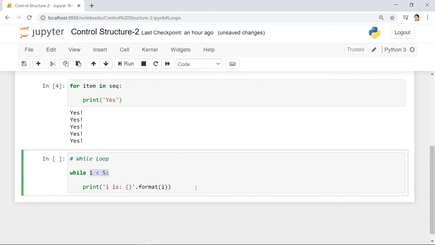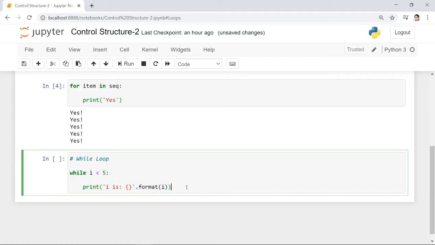If you look at this code, the while loop runs while the condition is true. This will be an infinite loop. That's why I will not execute this. While i is less than 5, since we don't define i here, it is considered as 0. So it means while 0 is less than 5, which is always true, this one will execute forever. Yes, there's a forever in Python, especially in the while loop.